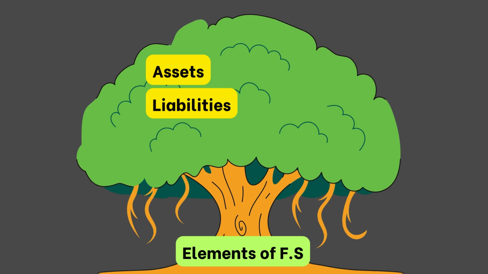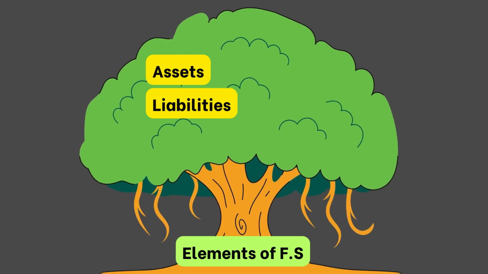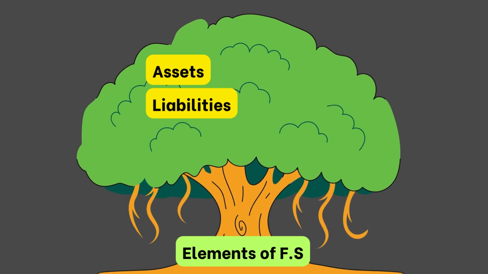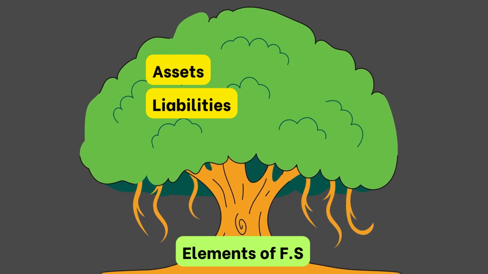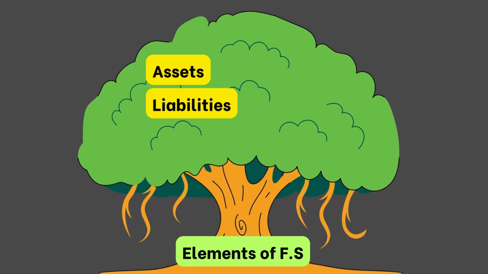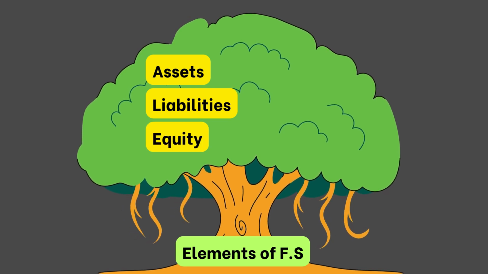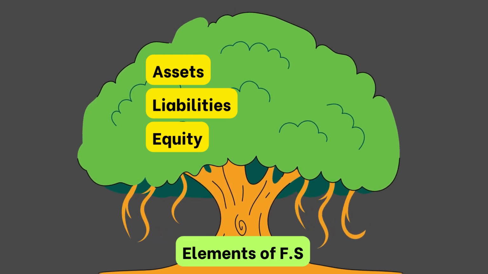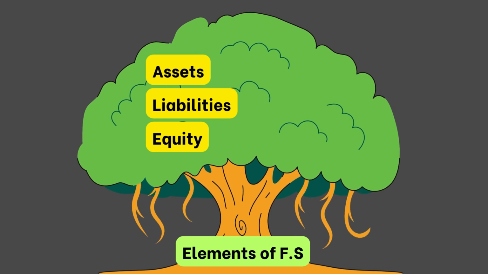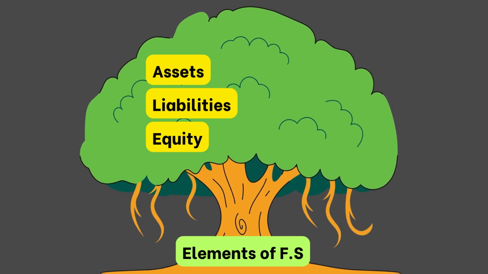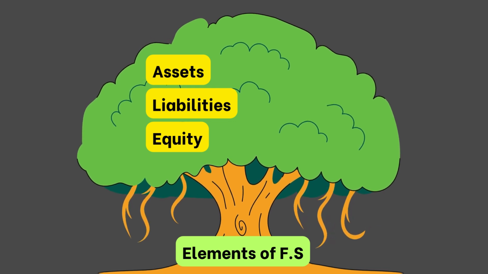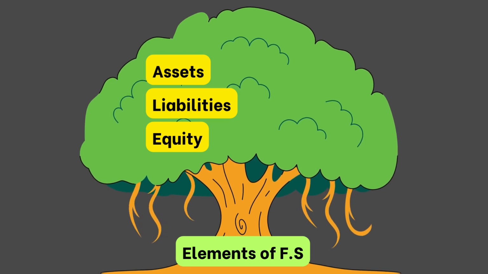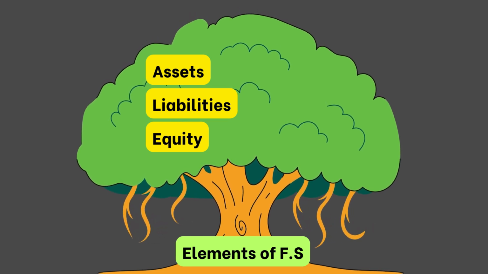Next is liabilities. These represent the debts or obligations that a company owes to others. Liabilities can include loans, accounts payable, and accrued expenses. Next one is equity, which is also known as owner's equity or shareholders' equity. This represents the ownership interest in a company. It reflects the residual interest in the assets of the entity after deducting liabilities. Equity includes items such as common stock, retained earnings, and additional paid-in capital.